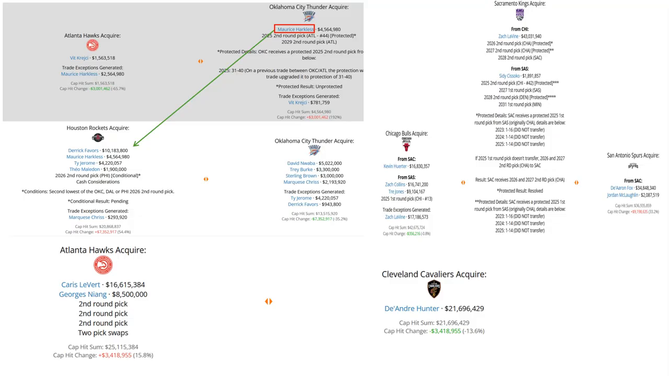Caris LeVert and Georges Niang, I'm not really sure what their future looks like in Atlanta, considering that the team is kind of stuck in mediocrity right now. I'm not sure if they transition into a rebuild, but either way, this is pretty much the end of the line right here for DeAndre Hunter and his side of the story.